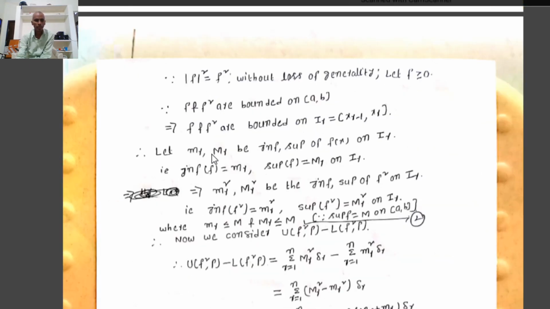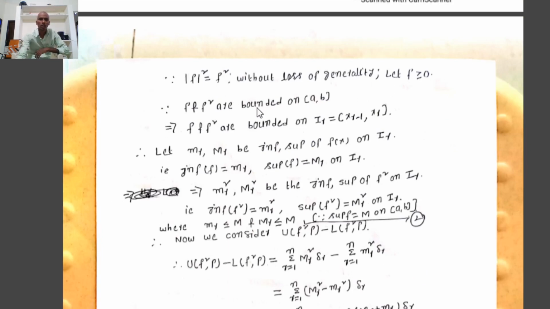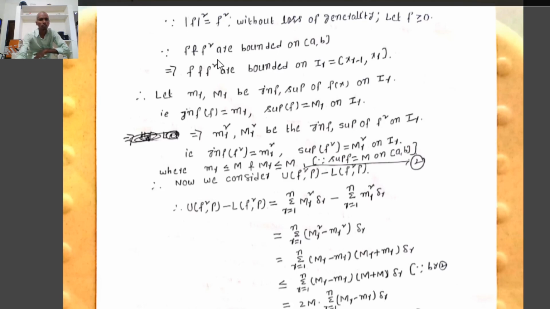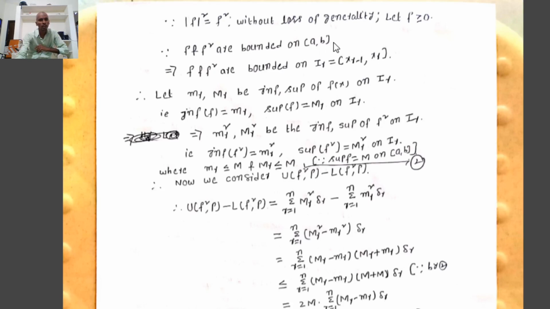That implies f and mod f are bounded on [a, b]. That implies mod f squared, which equals f squared, is also bounded on [a, b]. Without loss of generality, we assume that f is greater than or equal to 0. Already we know that f and f squared are bounded on [a, b].